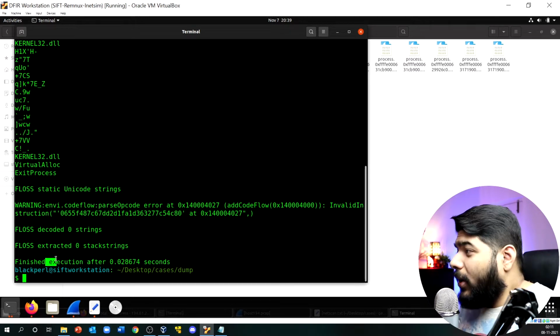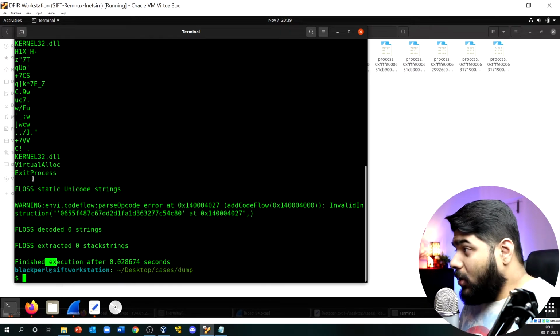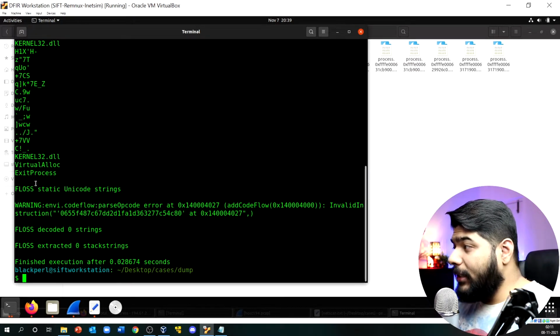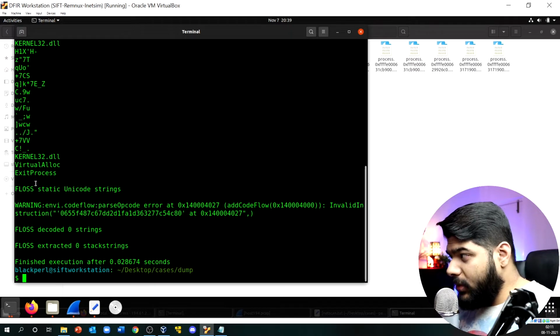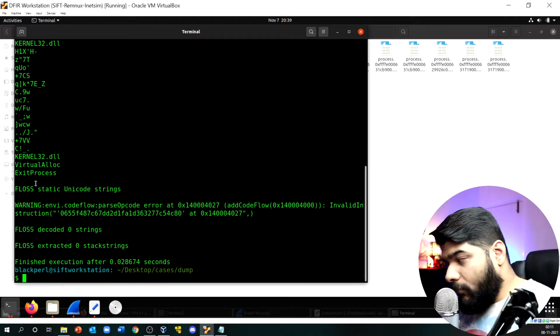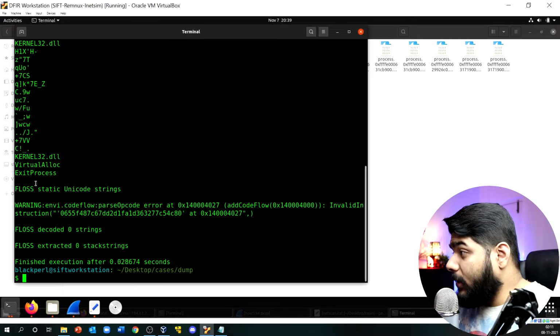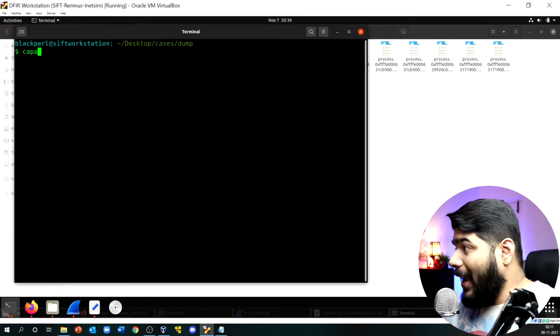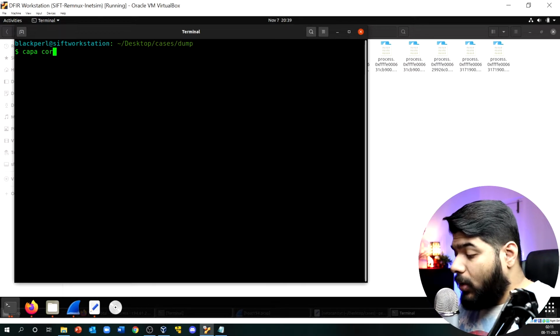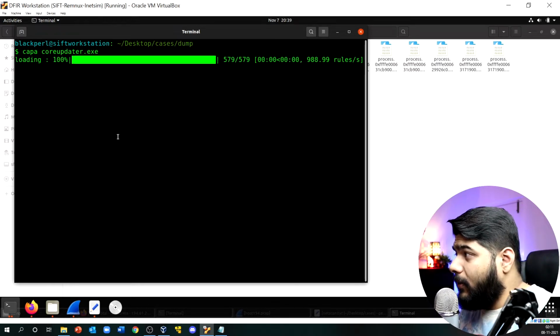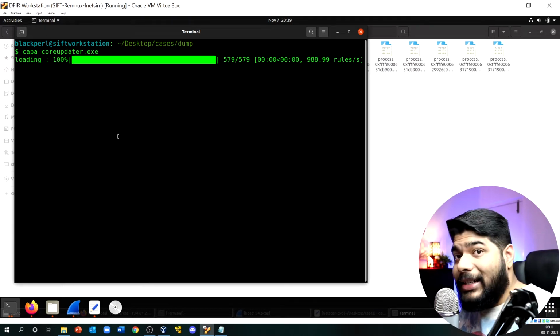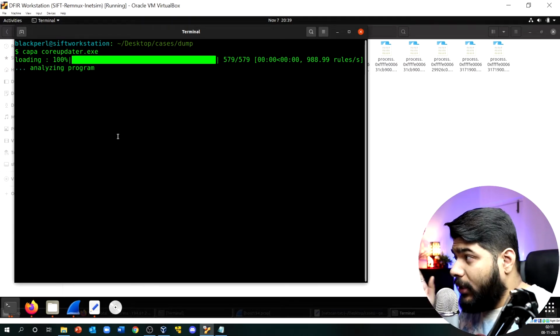So okay, that means we are not getting any suitable IOCs, but you will see there is a virtual allocation. This looks like this particular process is some kind of a packed version, right? So what else can we do? If you remember, there is a tool called CAPA. We can run that as well to identify the privileges, the MITRE framework mappings and all those things present in this particular coreupdater.exe.